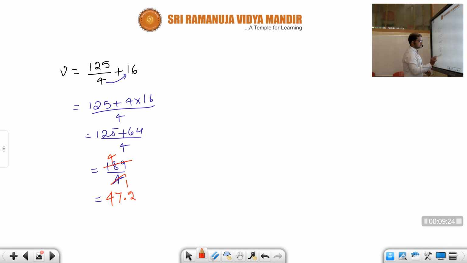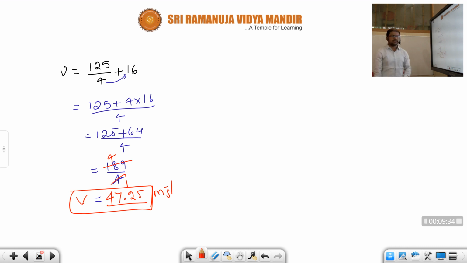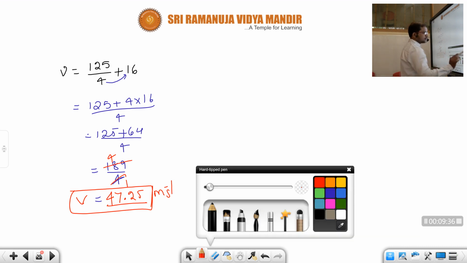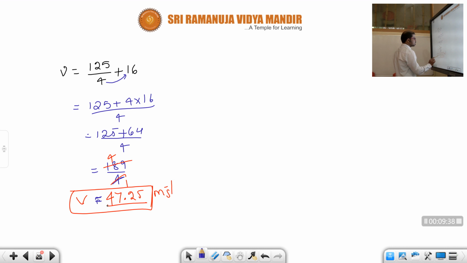So 4 2s are 8. Approximately 47 meter per second, an approximate value. Usually, while solving problems, you will get meaningful values which can be exactly divided, but here we took some random examples.